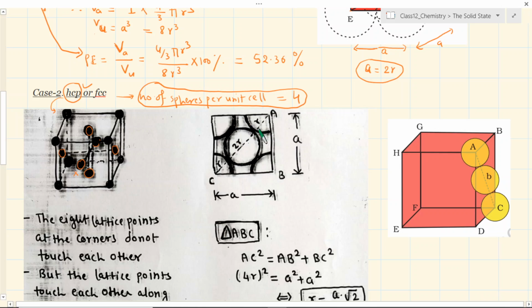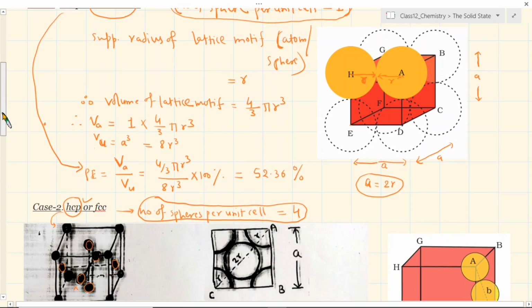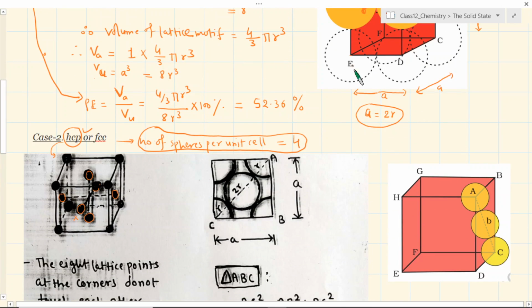Right now you can see that the geometry doesn't allow you to simply put A is equal to 2R, which was very simple in this case, because you don't have anything in the center, there is only void here. But now in the void you are trying to put something which is of the same size as this sphere, so it will tend to push all these spheres a little bit away from each other, and that's why you will have a certain gap in between. So here your job is now to find out this A in terms of R across this length, which is easy, not very difficult, let me tell you.